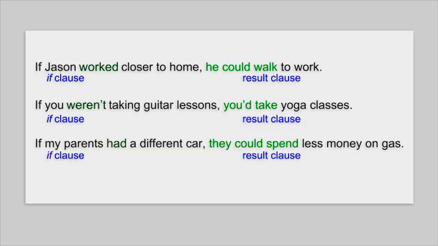Notice that we use the simple past tense in the if clause. We use would or could and the base form of a verb in the result clause. Remember, you'd is the contraction of you would. There are no contractions with could.